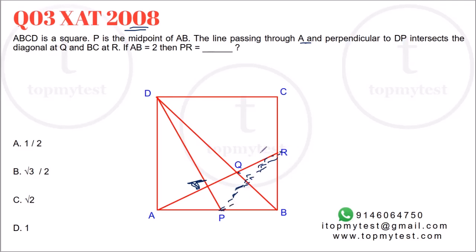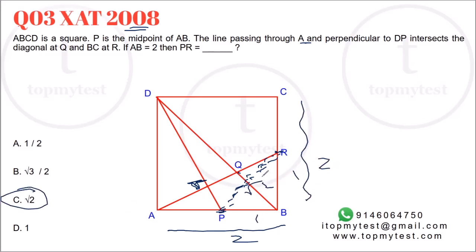Now you can use the symmetry straight away and say that if this is the midpoint, this will also be the midpoint. The full side is 2, this will be 1, this will be 1, this will be root 2. Now let's try to prove it. How do we use the symmetry so quickly?